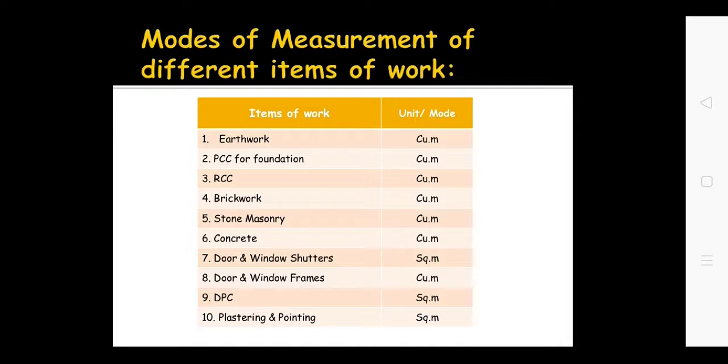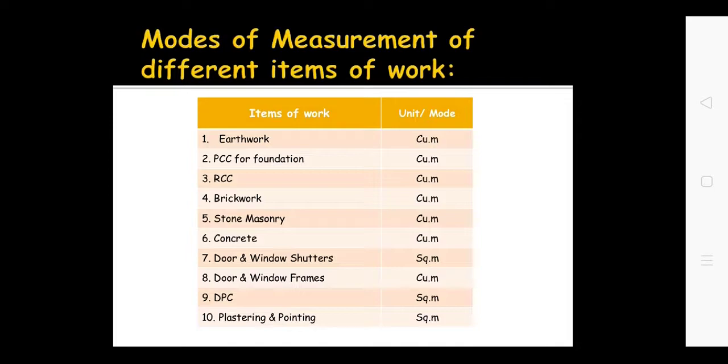Indian Standard 1200 has given how to measure the different items of work. As seen here, there are three dimensions for the excavation, that is earthwork: length, breadth and depth. So it is measured in cubic meter. PCC for foundation is also concrete, which also has length, breadth and depth, so it is measured in cubic meter. RCC, reinforced cement concrete, is measured in cubic meter. Brickwork in cubic meter. Stone masonry in cubic meter.